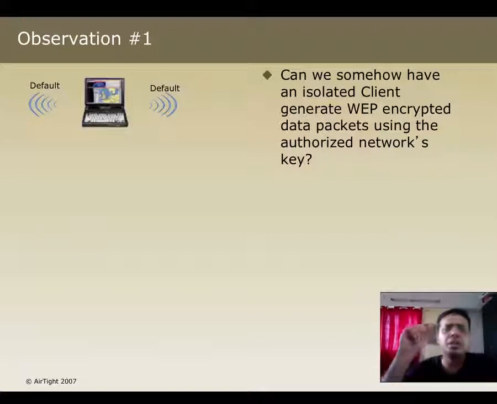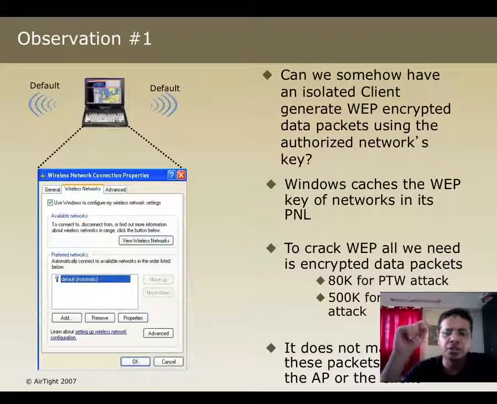So we start by making some very interesting observations. Now, the first question is, can we somehow have an isolated client generate WEP encrypted data packets using the authorized network's key? So the first thing which helps us here is the following. If you can recall, almost all operating systems actually store the various credentials, passphrases, keys, etc. of networks you have previously connected to, right?